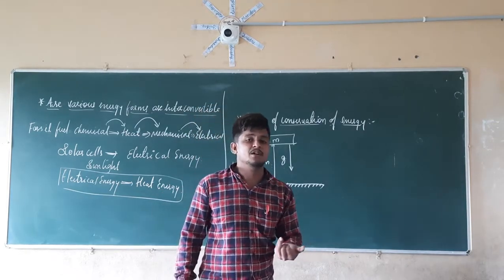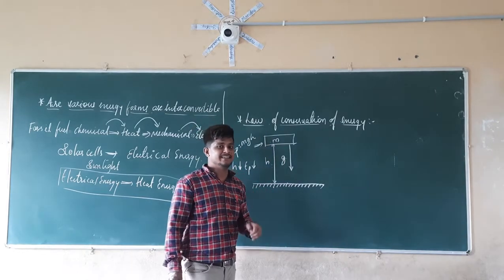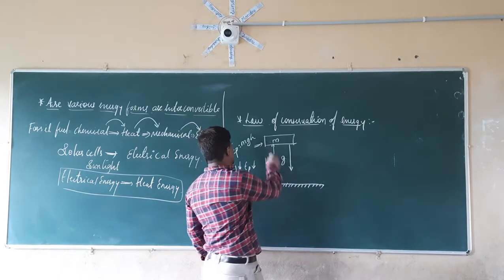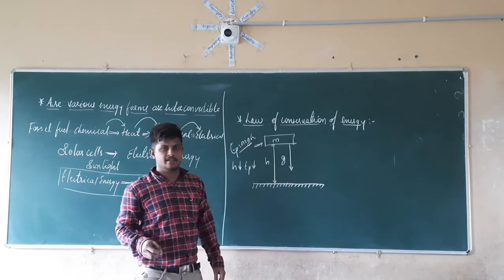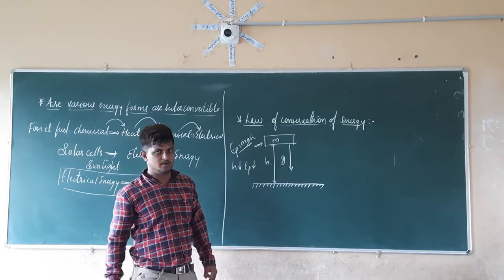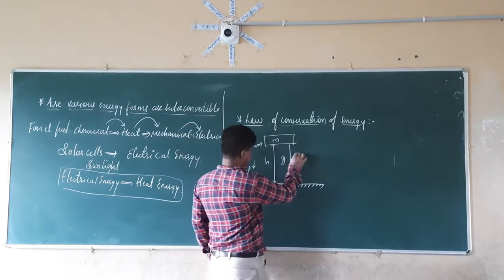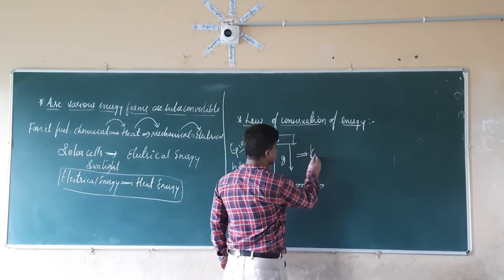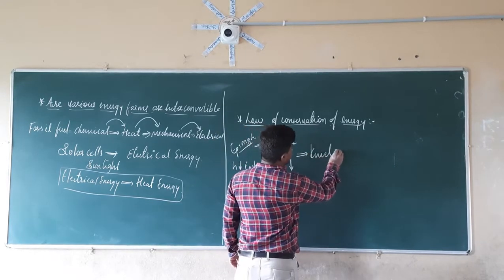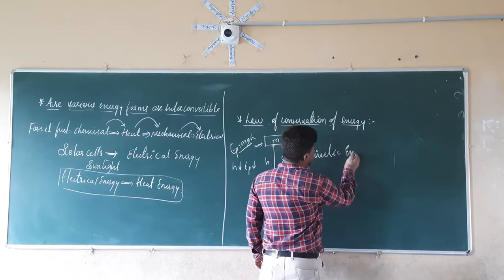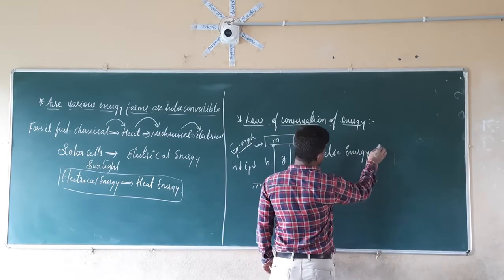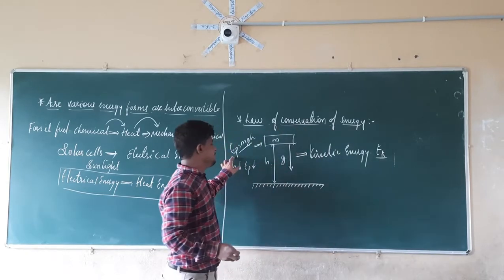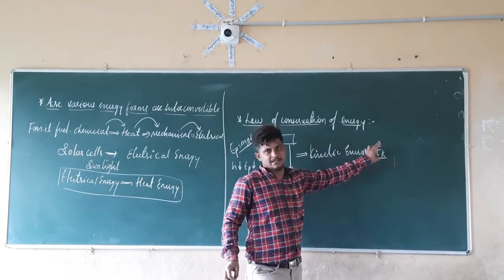That energy is nothing but the kinetic energy. So whatever energy is lost in the potential energy when the object starts to fall towards the ground is getting converted into kinetic energy here. That is Ek. So loss of Ep is converting into Ek.